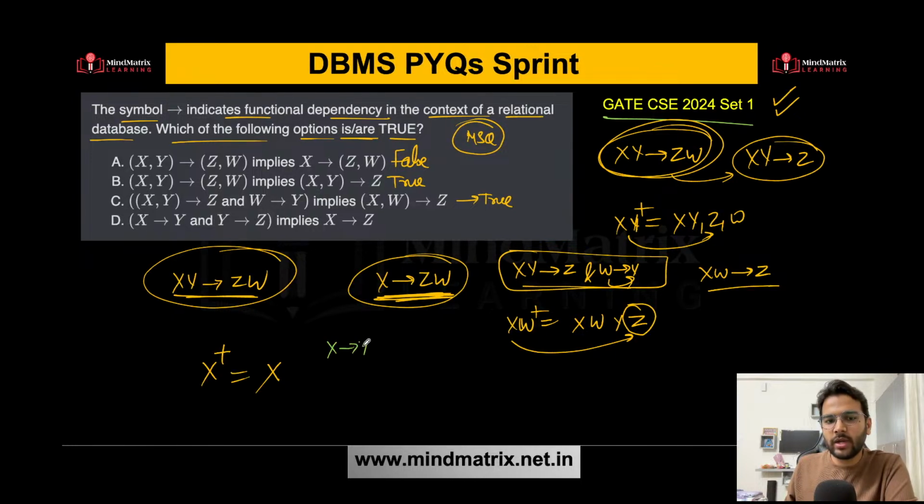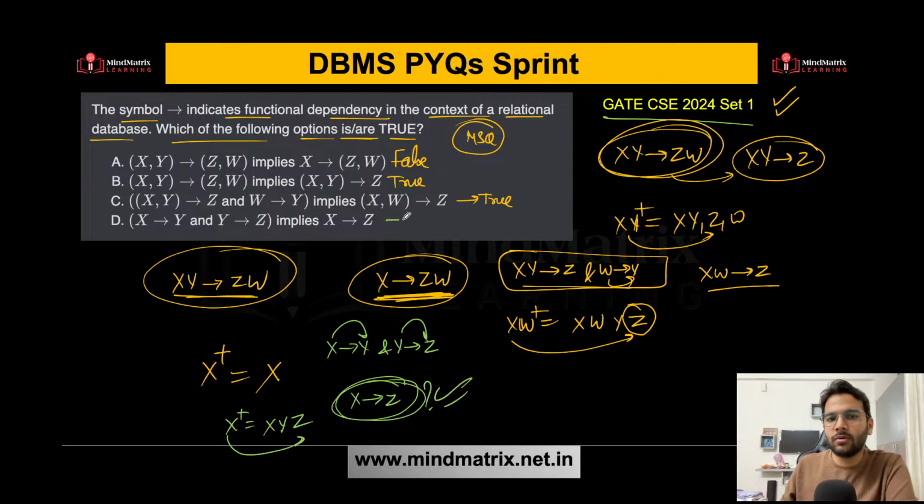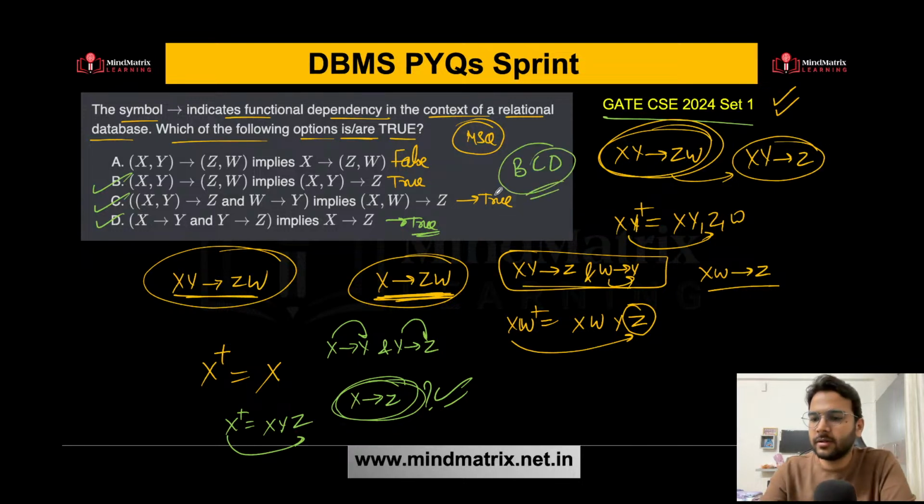X determines Y is there and Y determines Z is there. We need to find whether X determines Z or not. So again, we need to check this one. Find out the X closure. So we are getting X. Using X, I can get Y. Using Y, I can get Z. So using X, I can get Z also. So yes, this is also true. B, C, D is the correct answer here.